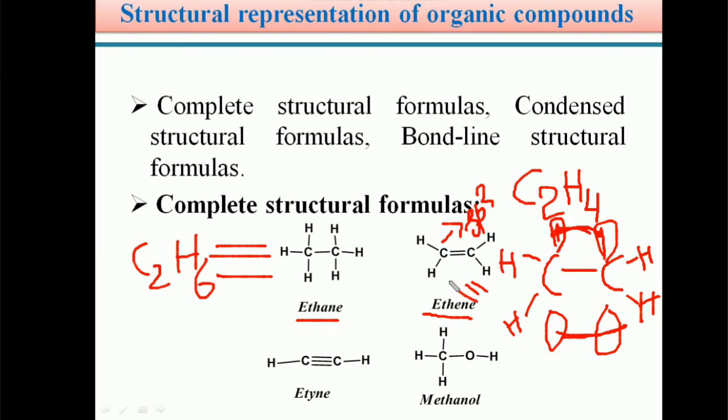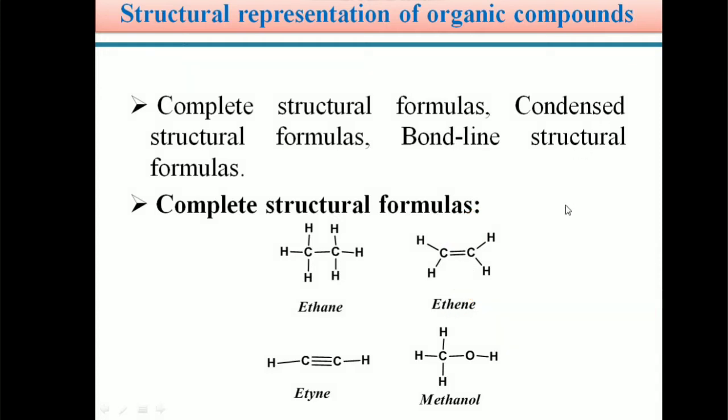So we can denote the ethene molecule in this manner. Each carbon is connected with two hydrogens, denoted with a single dash, and there is a double dash between the two carbon atoms. In this double dash, one bond denotes a sigma bond and the other bond clearly shows the pi bond.